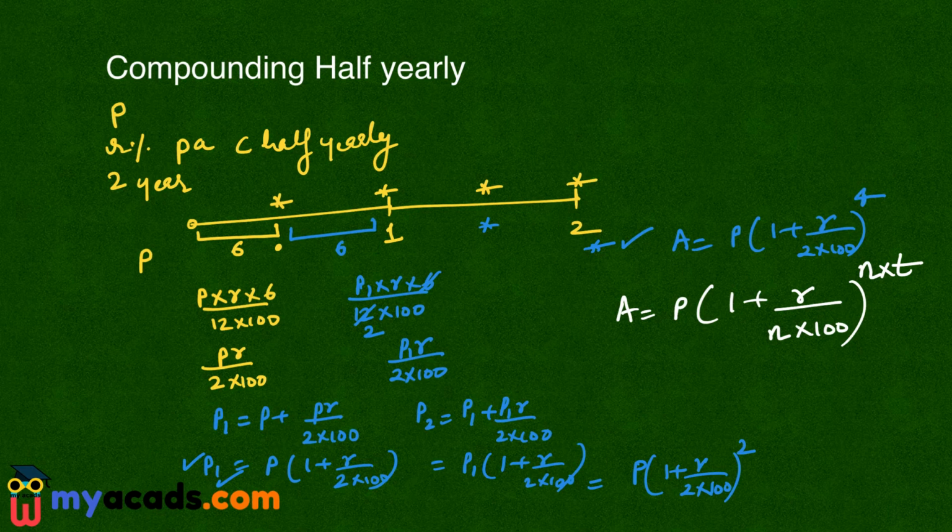Now, for example, if the question comes that the rate of interest is R% per annum compounded on quarter basis. So the amount after 2 years will become P into 1 plus R upon 4 into 100 raised to the power 4 into 2. So we have seen how we can use the formula for compound interest if the compounding is done during different periods. Let's solve some questions to understand this concept better.